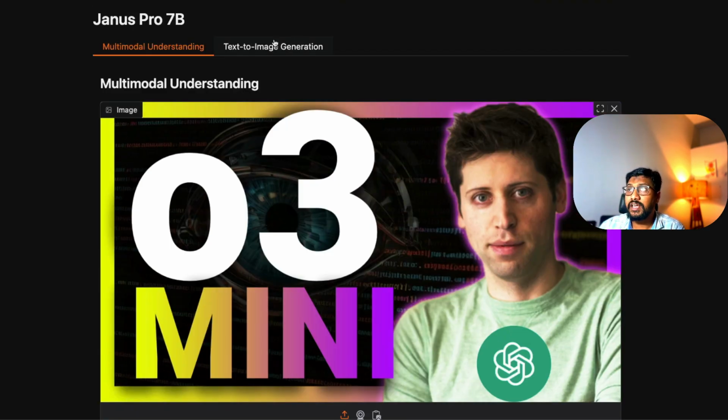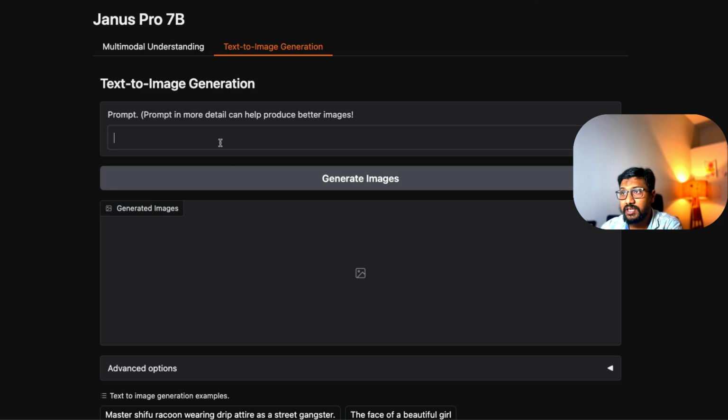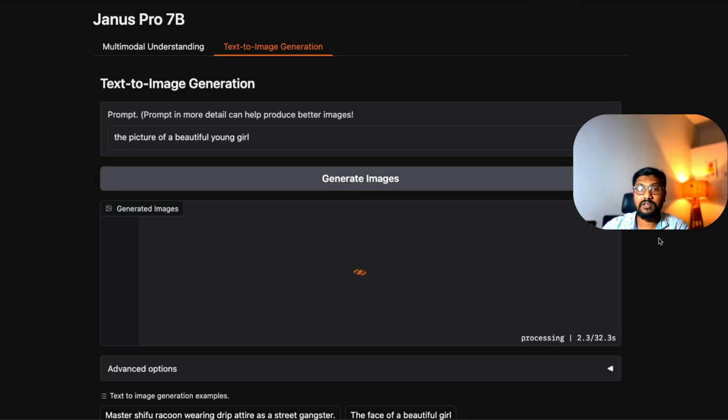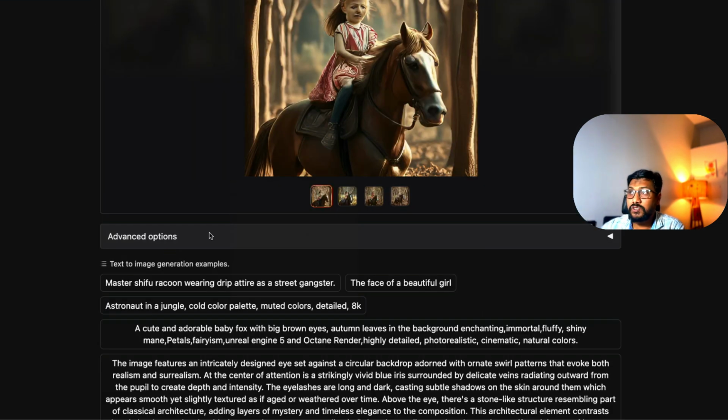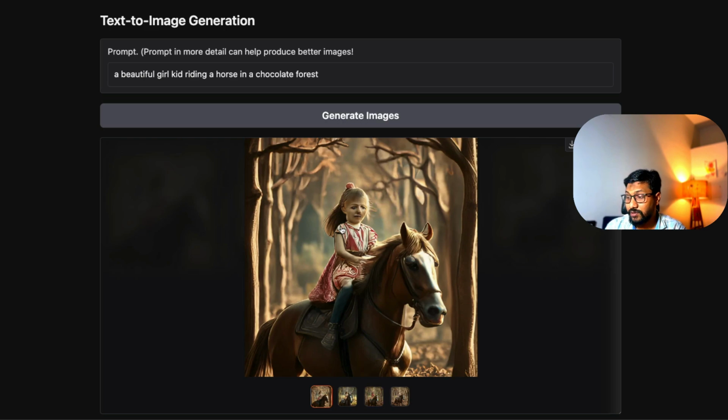Now, if you were to go to the text to image generation, you can go here and say, draw the picture of a beautiful young girl. I guess the picture of a beautiful young girl should be fine. I don't think the image generation capability would be as good as something like Flux or other image models. So from my sample, it does faces pretty badly, as you can see here. This was the case with early Stable Diffusion. Whenever you have a long shot face, the face was not always very clear, and you can see the long shot face is not very good.